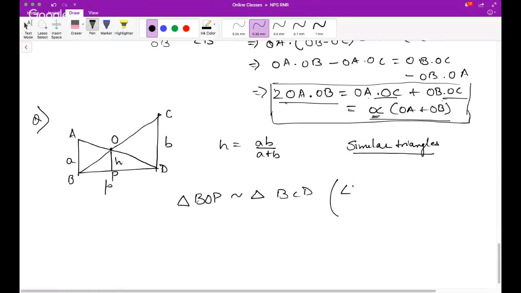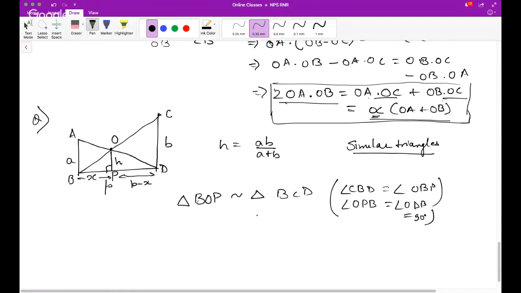So angle CBD is equal to angle OBP. And this is clearly 90 degrees, so angle OPB is equal to angle ODB, which are both 90 degrees. So they are similar. So what can I say about it? Let's say this side is X. So this becomes P minus X.